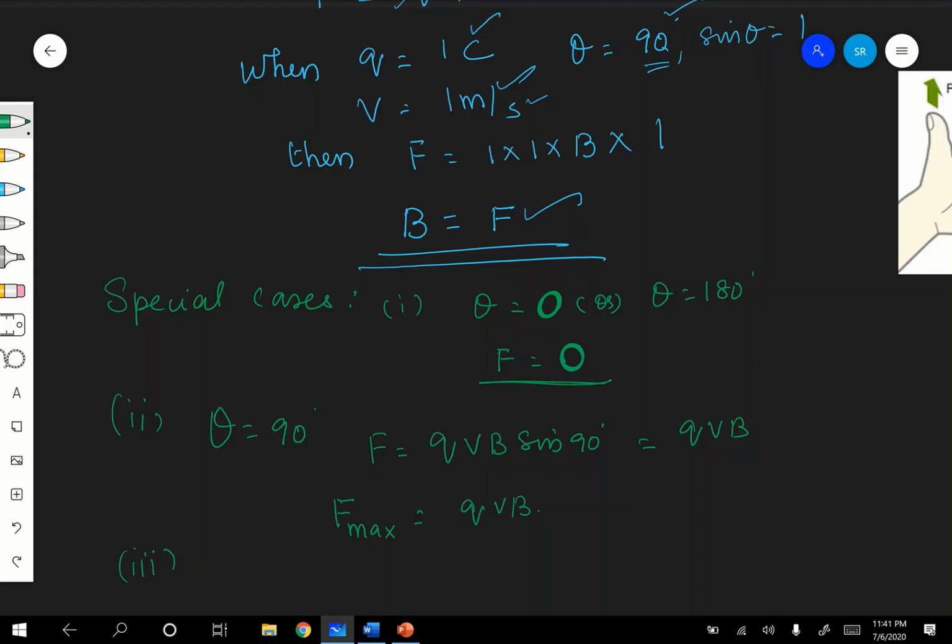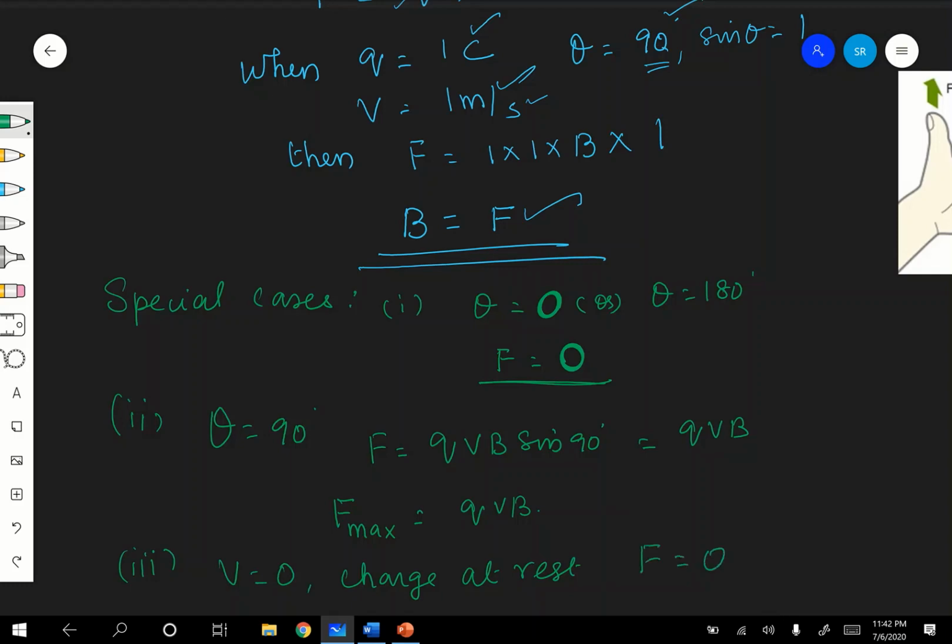Next one is, if V is equal to 0. V equal to 0 means the charge is at rest. When the charge is at rest, F is equal to 0.